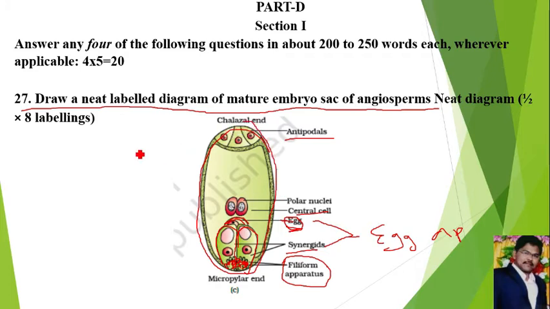You should draw a neat labeled diagram of the structure of the embryo sac, at least with 8 labels. Diagram 1 mark and the labels 4 marks. Each labeling half mark.